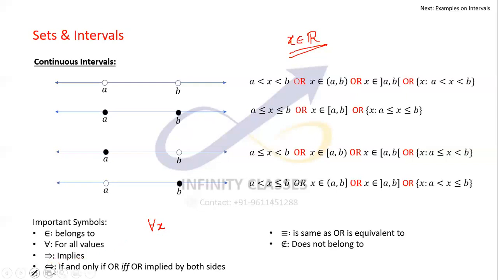This means implies. This means if and only if. This implies both sides are implied: the left hand side implies the right hand side and the right hand side implies the left hand side. It's both implied. This is the equivalent sign, same as or equivalent. Whenever we have to write that A is same as B, we write it like this, with triple horizontal lines. And this of course means does not belong to.